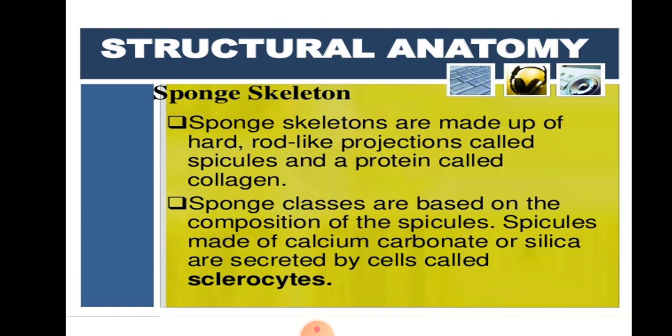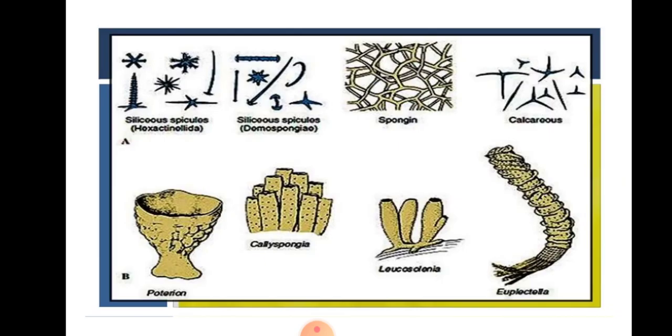Then the sponge skeleton. The sponge skeletons are made up of hard rod-like projections called spicules and a protein called collagen. The sponge classes are based on the composition of the spicules. The spicules made up of calcium carbonate or silica are secreted by cells called sclerocytes. Here I put some examples of sponges: Leucosolenia, Euplectella, Sycon and Halichondria.